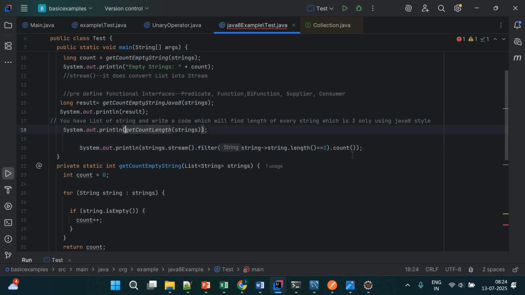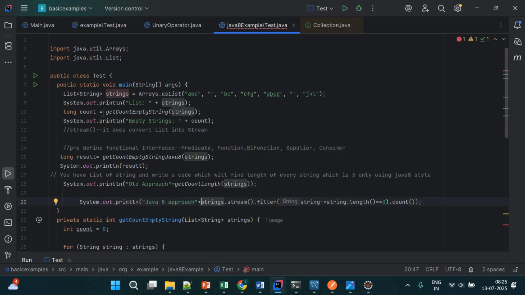Here we have to write traditional approach, or old approach, and this one Java 8 style, Java 8 approach. So that way you can differentiate.